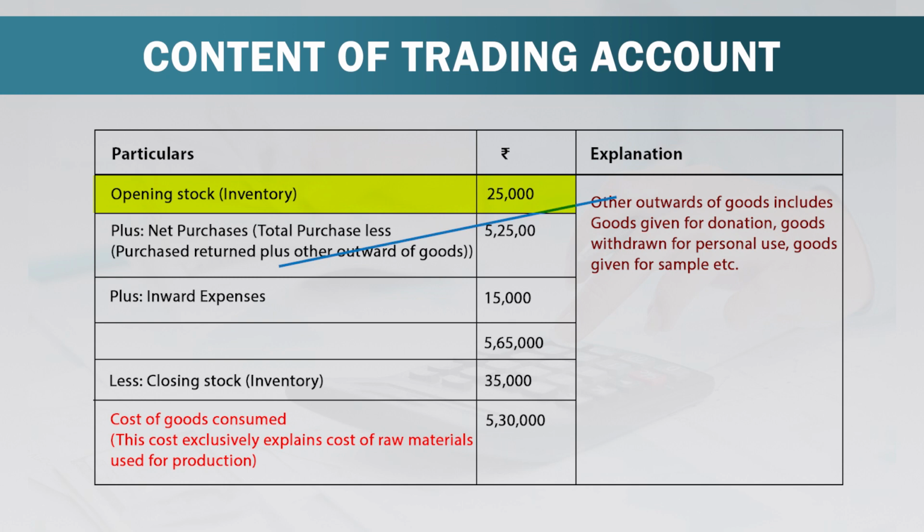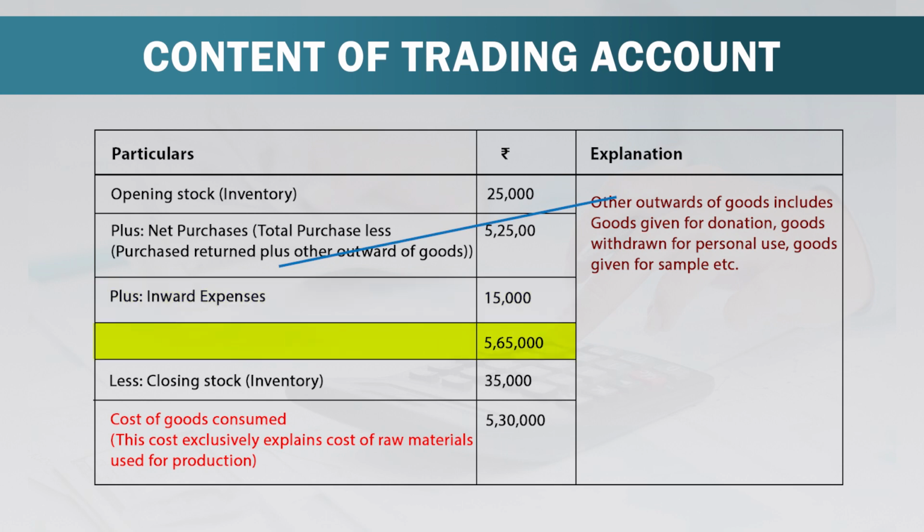We will understand these differences by preparing a cost sheet with imaginary figures. We have opening stock of rupees 25,000. We will add net purchases. Net purchases means from total purchases we will deduct purchase return plus other outward of goods. Let us understand once again the meaning of other outward of goods. You see the arrow. Other outwards of goods includes goods given for donation, goods withdrawn for personal use, goods given for sample etc.